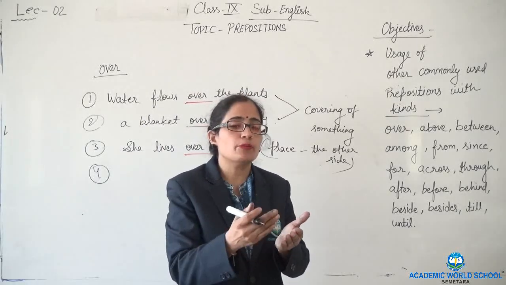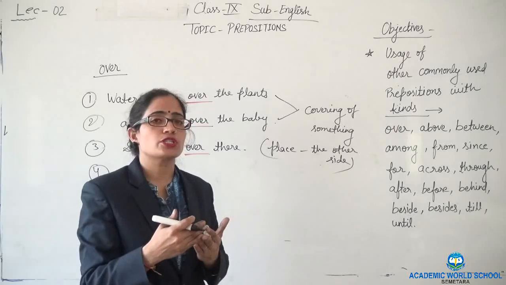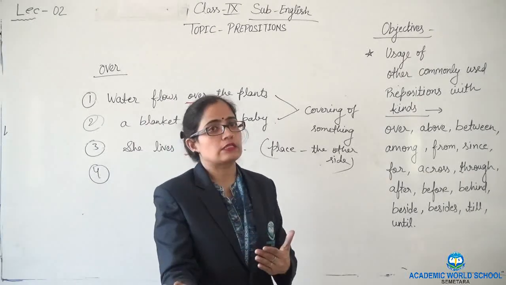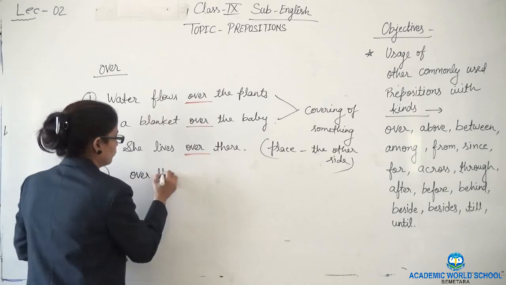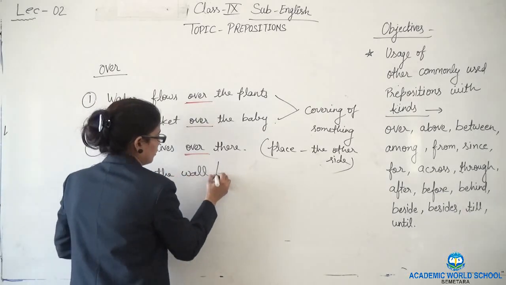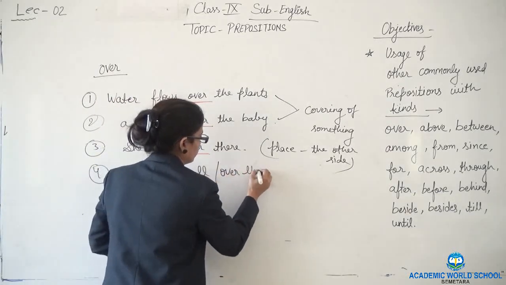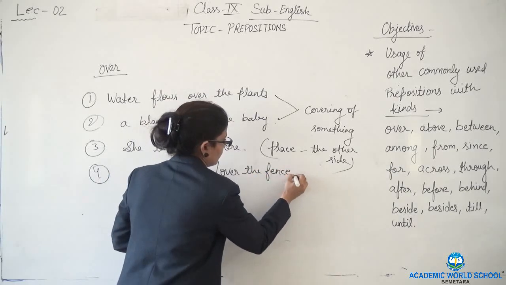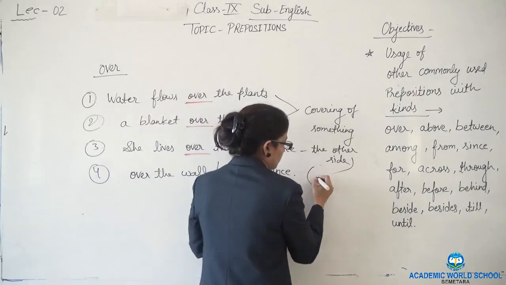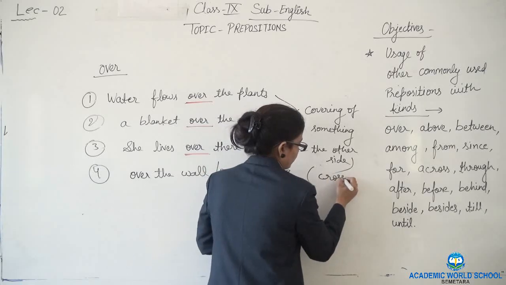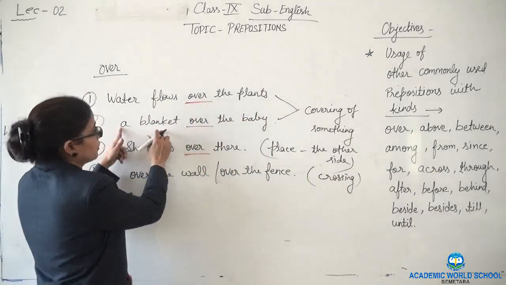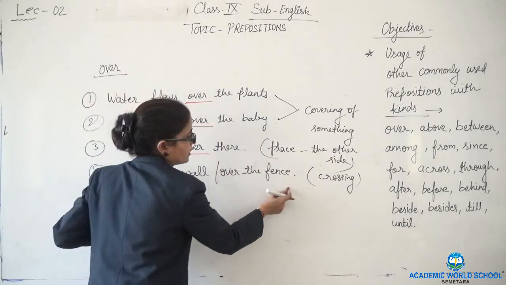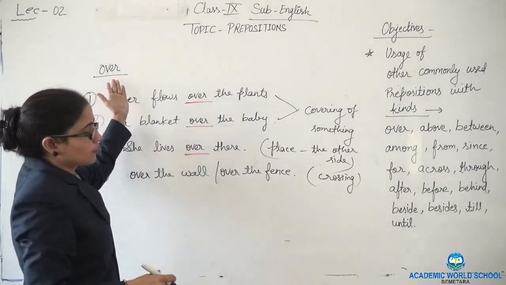Like the dog jumped over the wall, horse jumped over the fence, from one side to another. So over the wall, over the fence, this is telling the sense of crossing. So here I have given you these phrases showing the use of over.